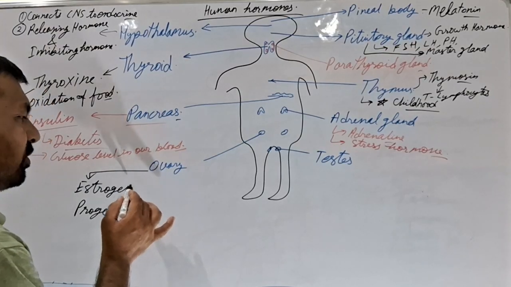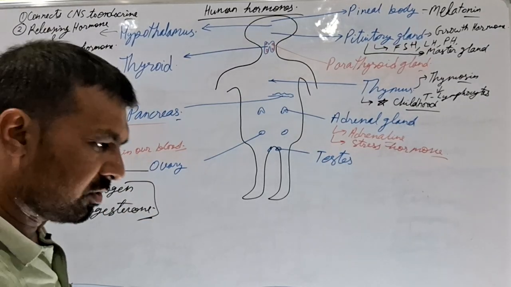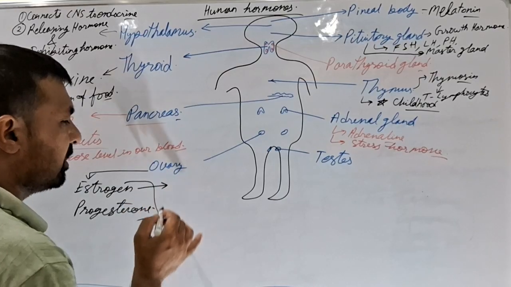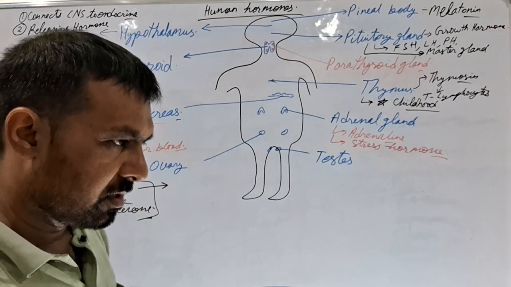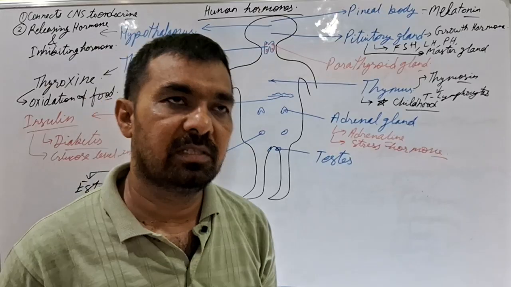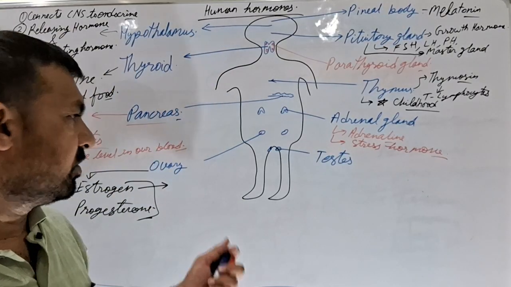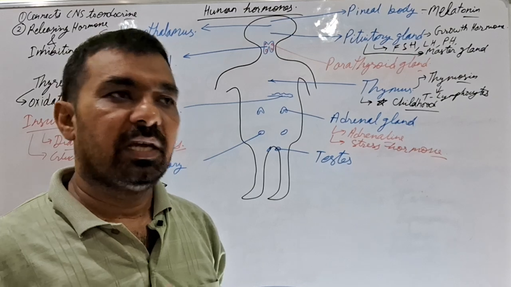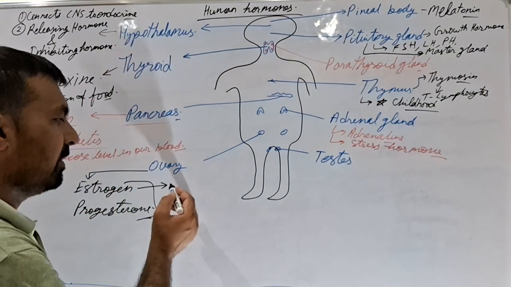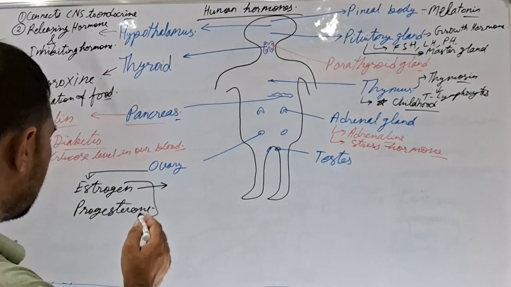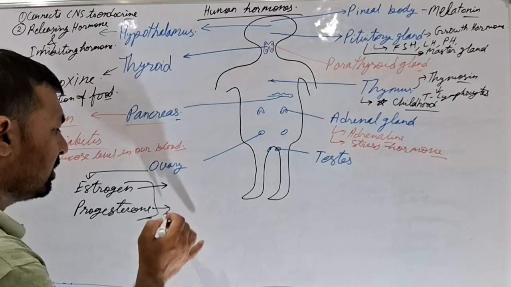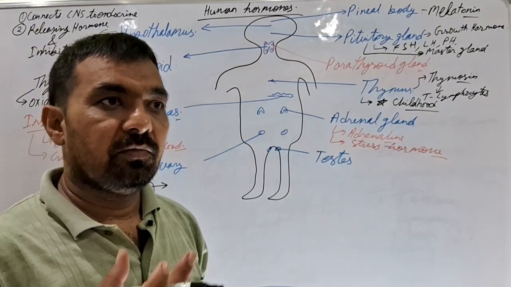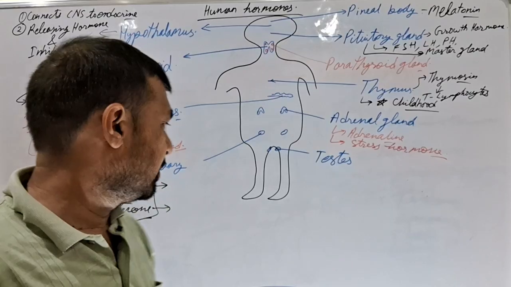Estrogen and progesterone both are female sex hormones, out of which estrogen is responsible for development of secondary sexual characters, as well as for maintaining the innermost wall of the uterus. It is also responsible for menstruation. The progesterone is responsible to stop maturation of ovum in the female